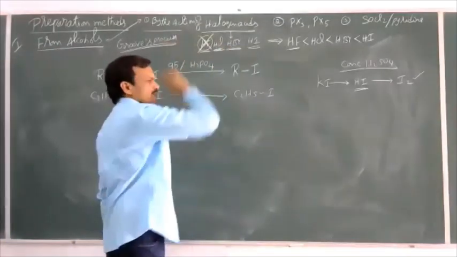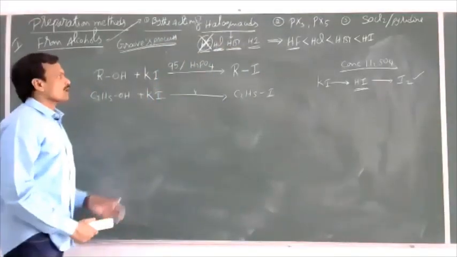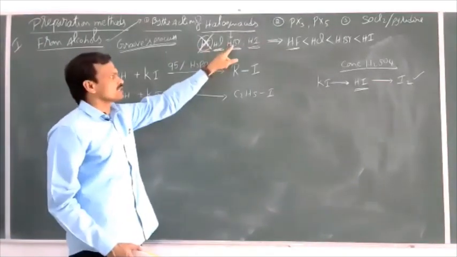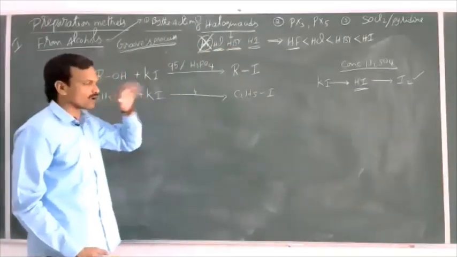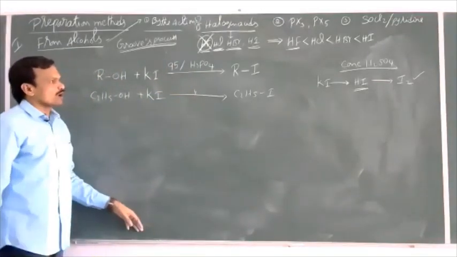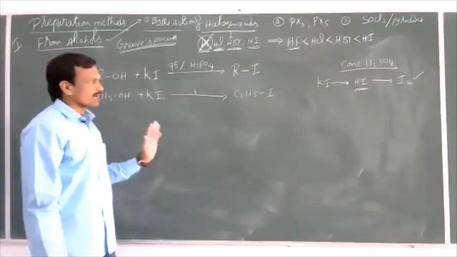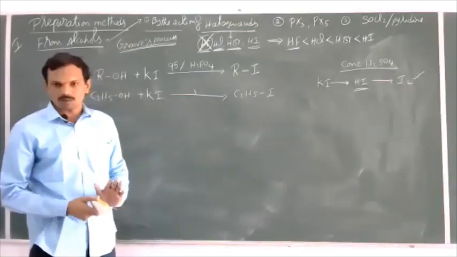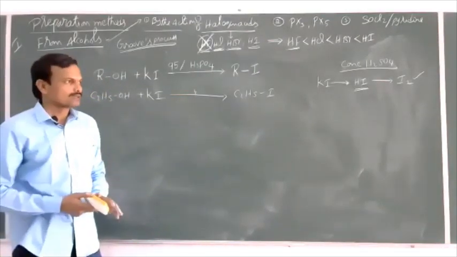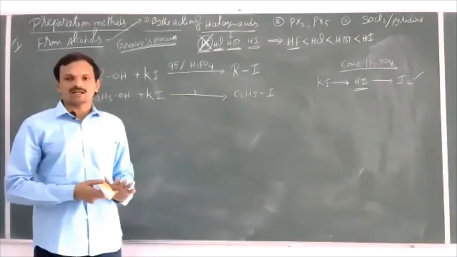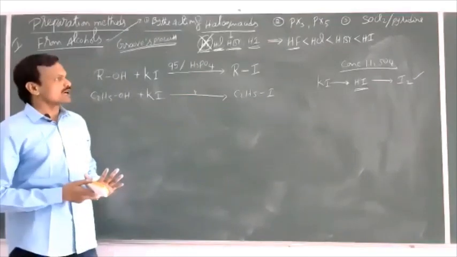Preparation of bromoalkanes. When primary alcohols are allowed to react with 48% HBr in the presence of H2SO4, we can get primary bromoalkanes. But by this method, secondary and tertiary bromoalkanes cannot be prepared. Why? Because concentrated H2SO4 can dehydrate secondary and tertiary alcohols readily and gives alkene as the product.